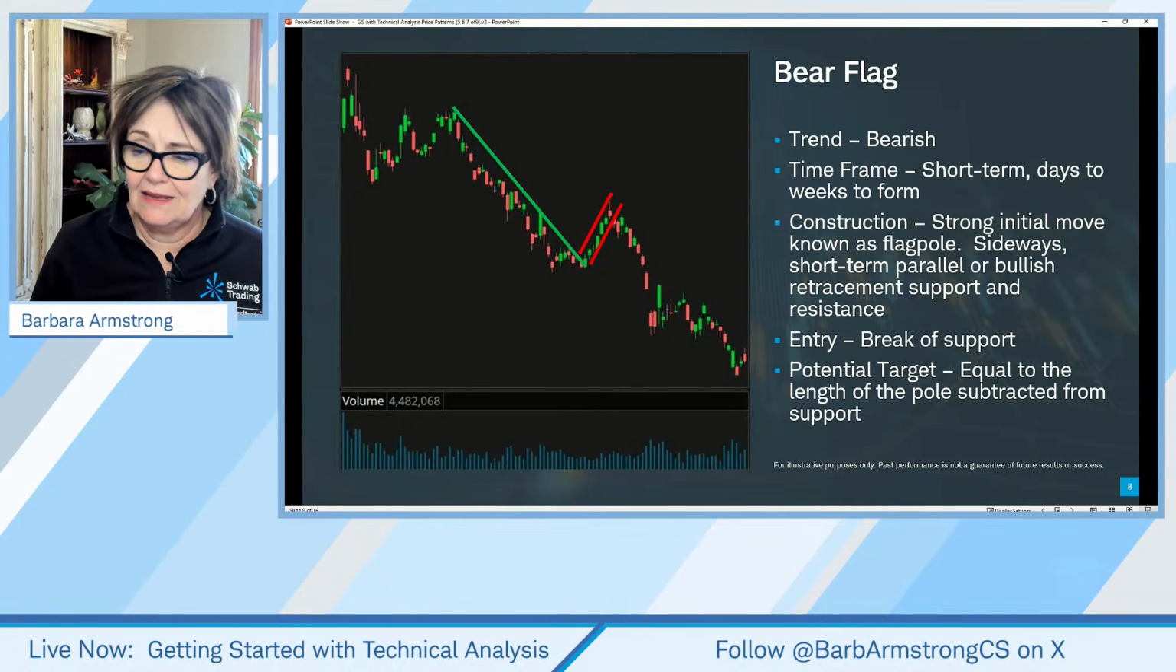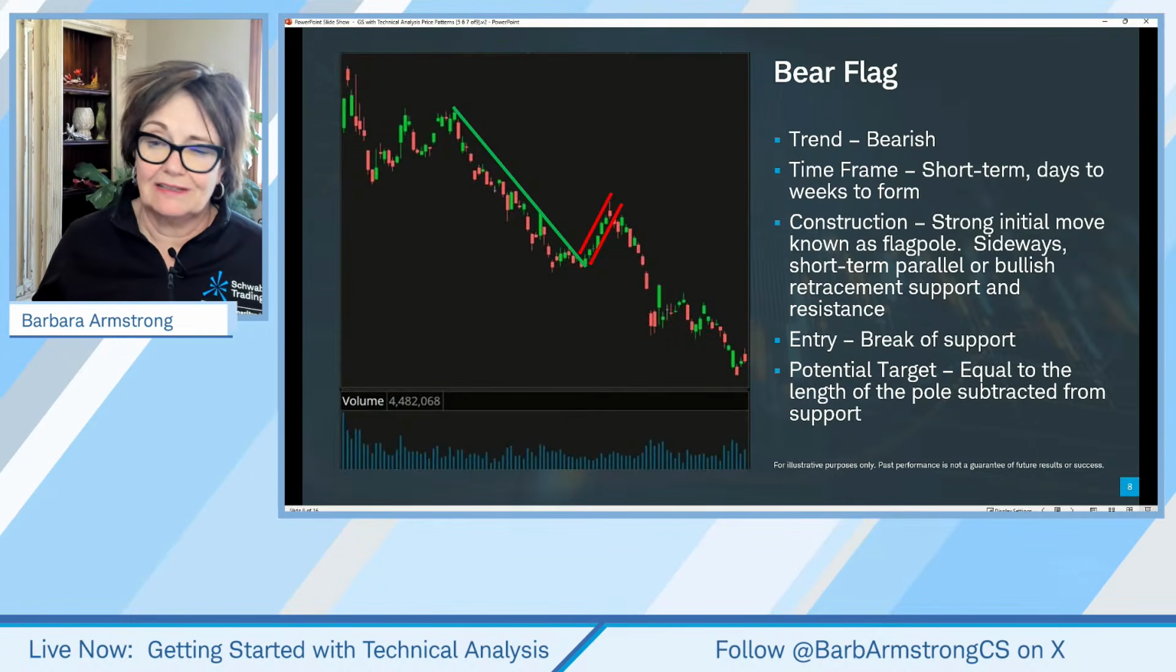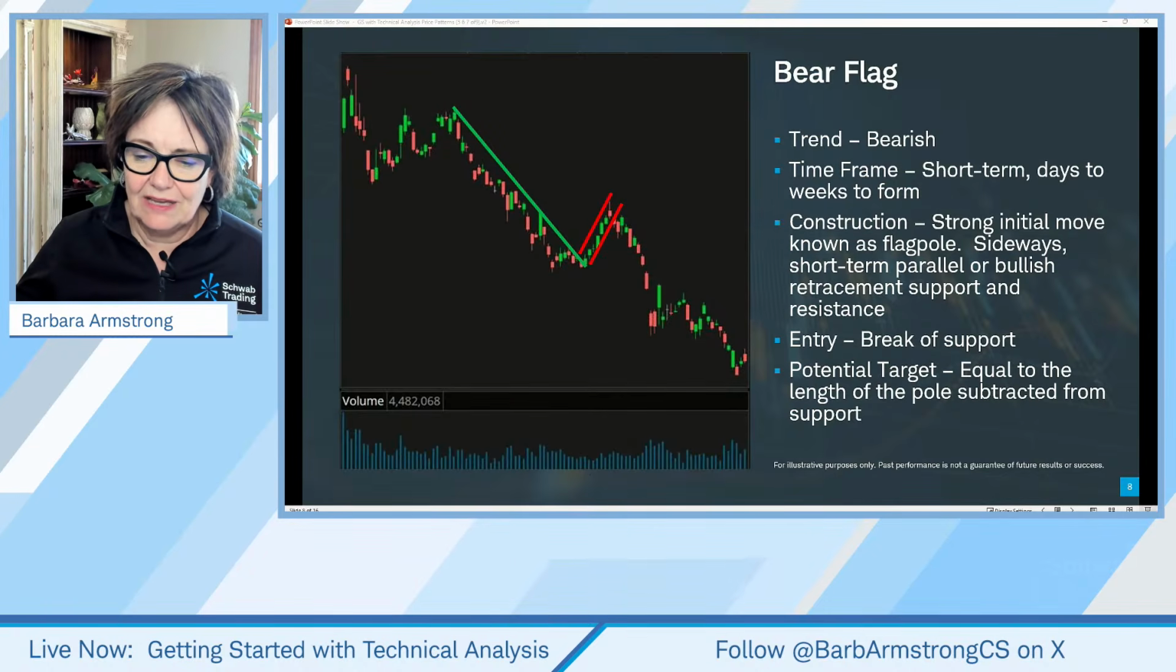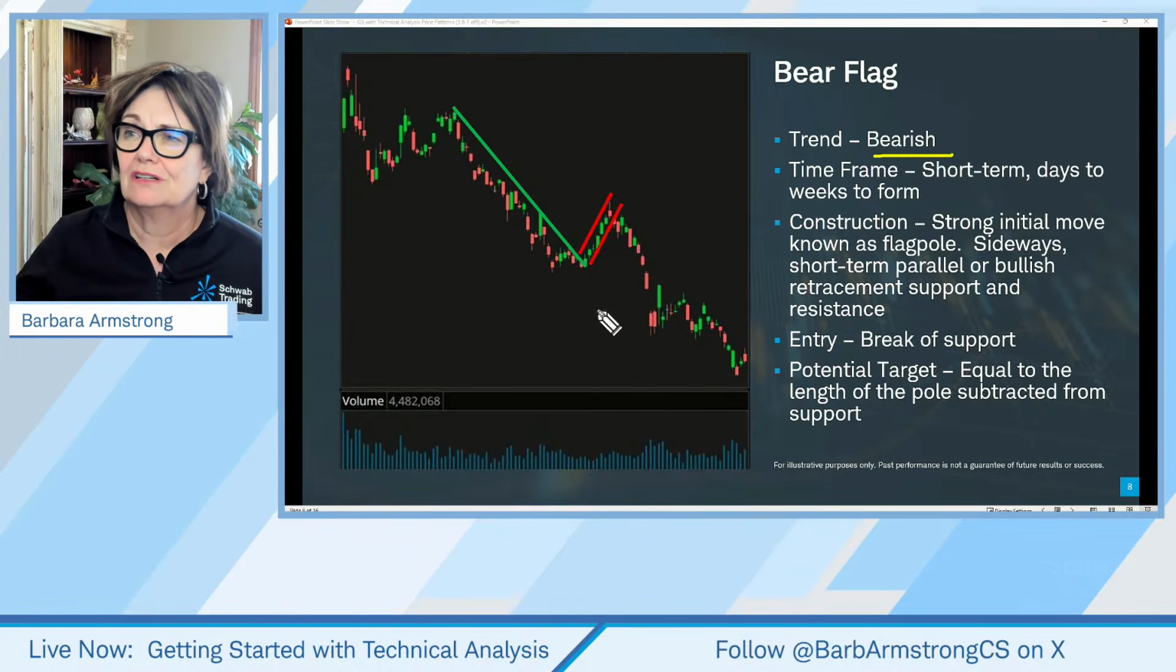Now, bear flag, well, we're just going to flip it and reverse it. Somebody sang a song about that, didn't they? And what do we have here? Well, is it bullish? No, it's not. It's bearish, which means downtrending.